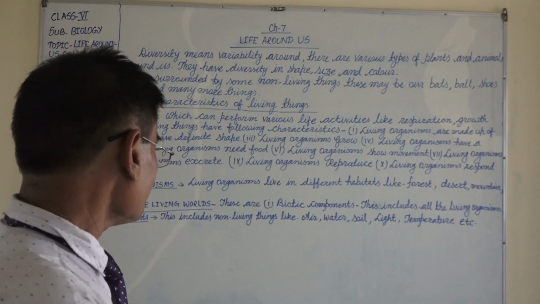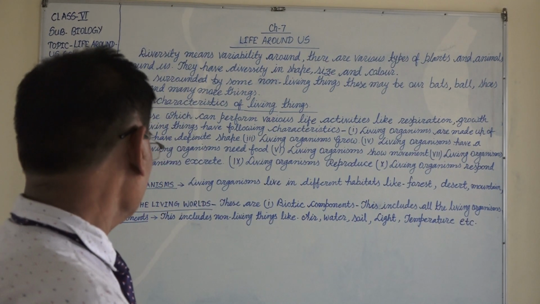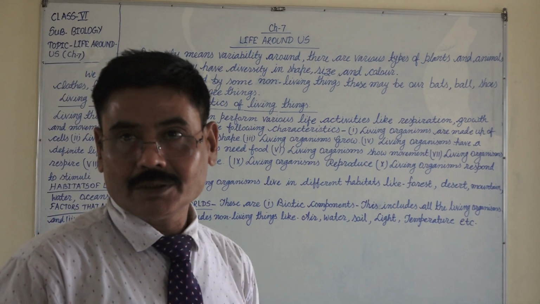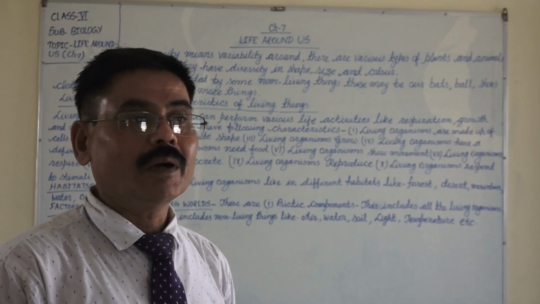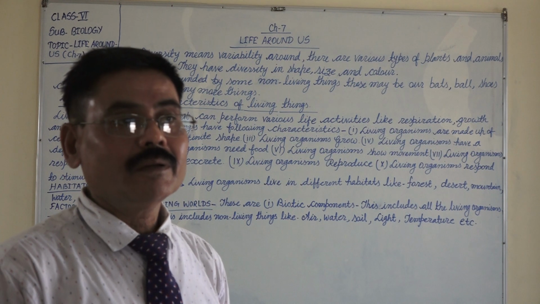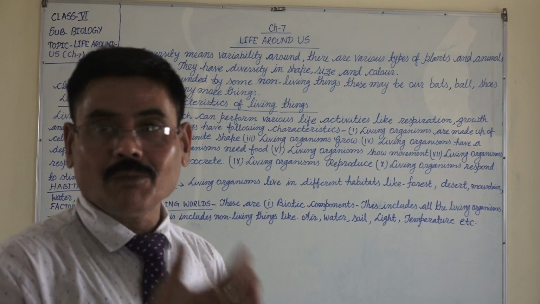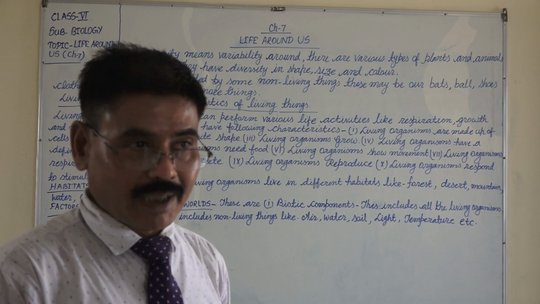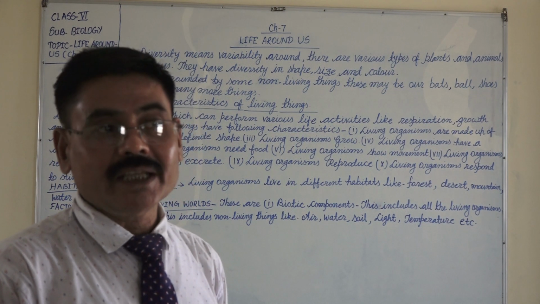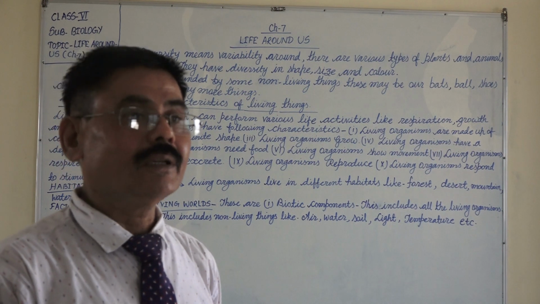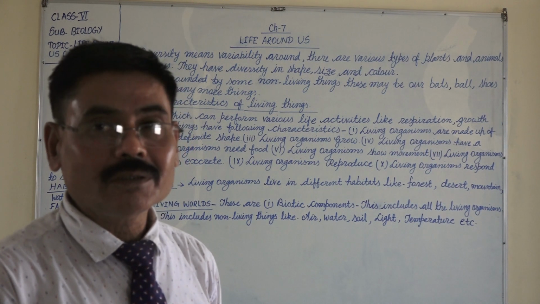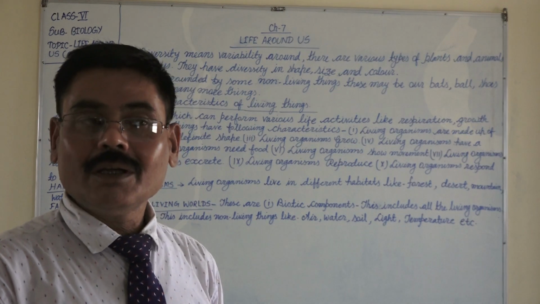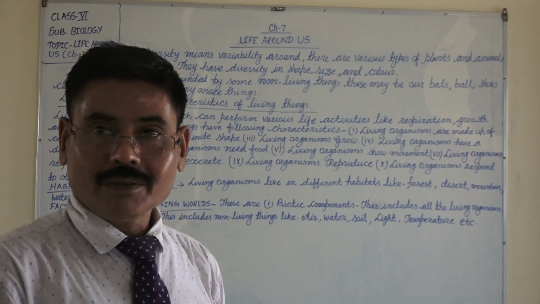Second, living organisms have definite shape. A living organism has a particular shape of its own. You can recognize that living organism by seeing its shape. Like elephant has a trunk, camels have a hump on their body, dolphin has fins, tiger has stripes on its body.